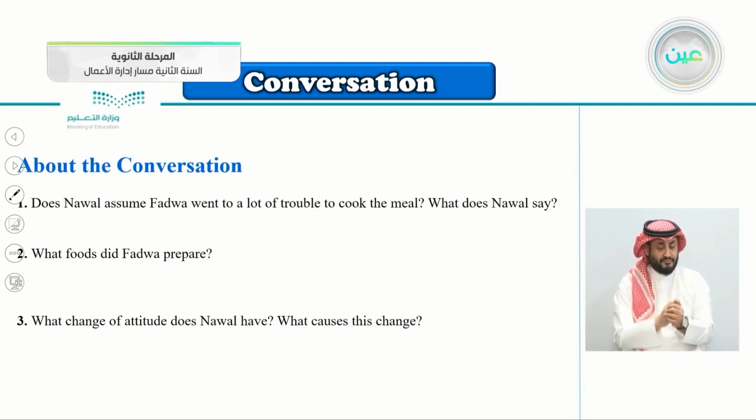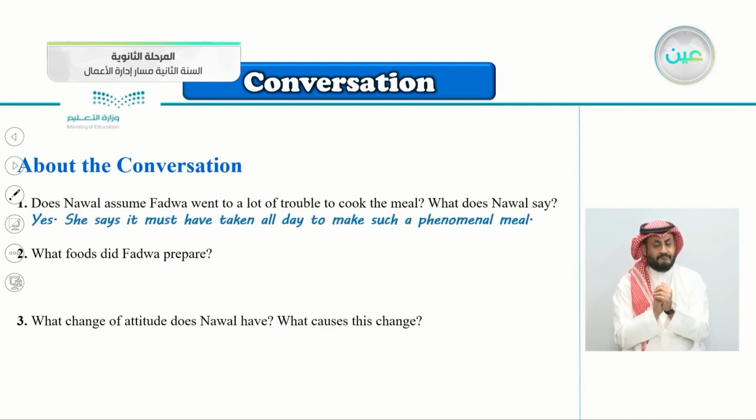Does Nawal assume that Fadwa went to a lot of trouble to cook the meal?